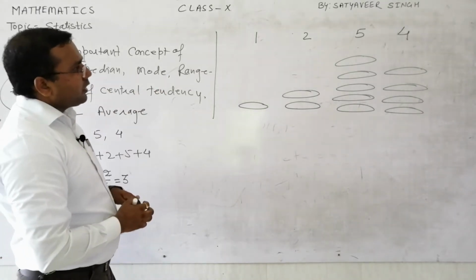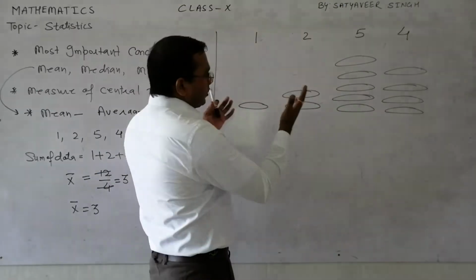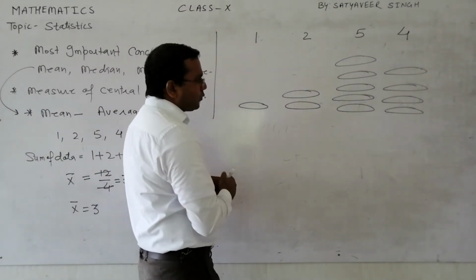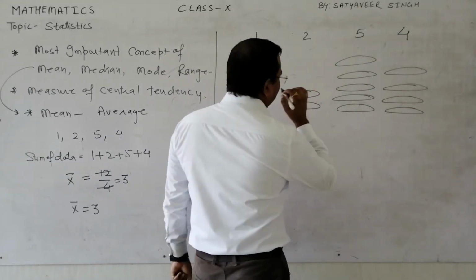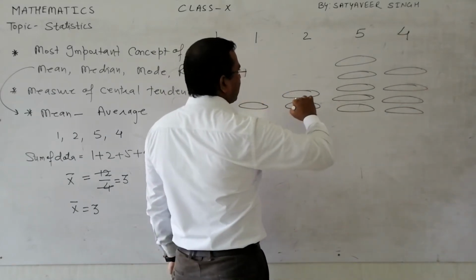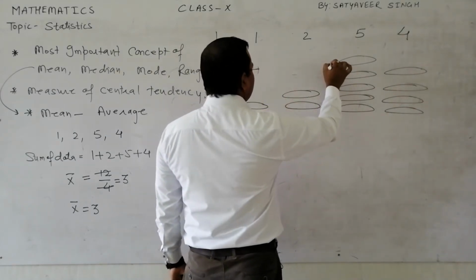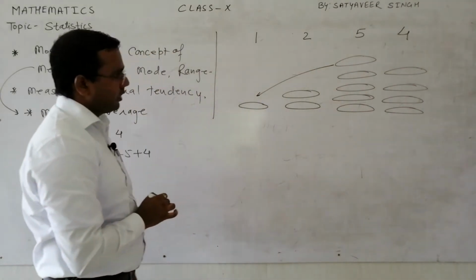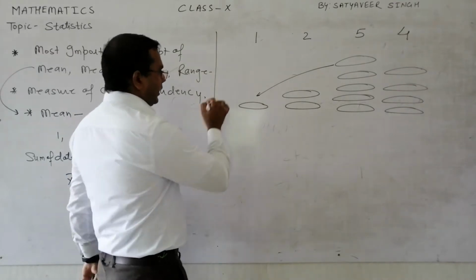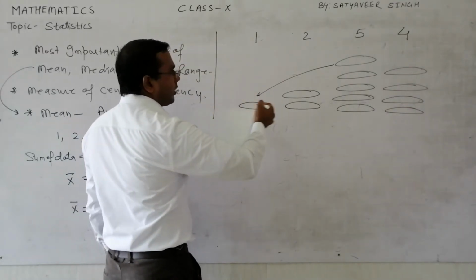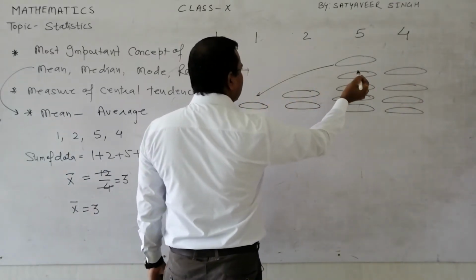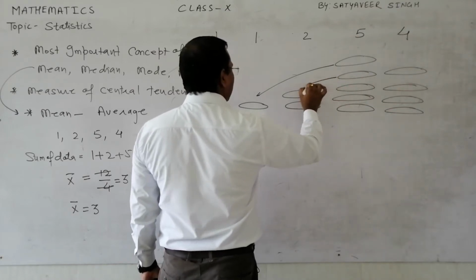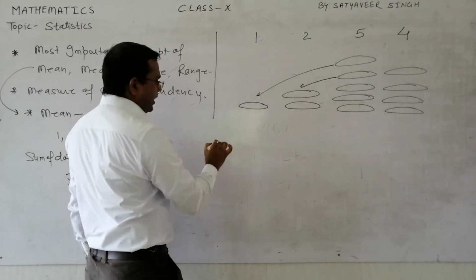Now we want to find out what is the average, what is the mean of this. What we can do is transfer one bread from here, and maybe this bread also you have transferred here. I am writing a second step.